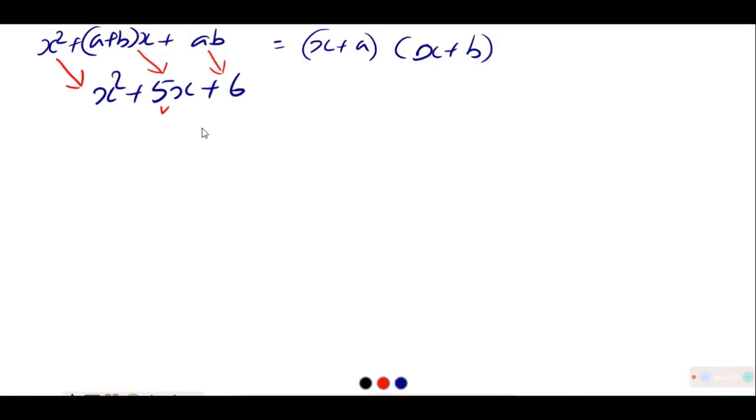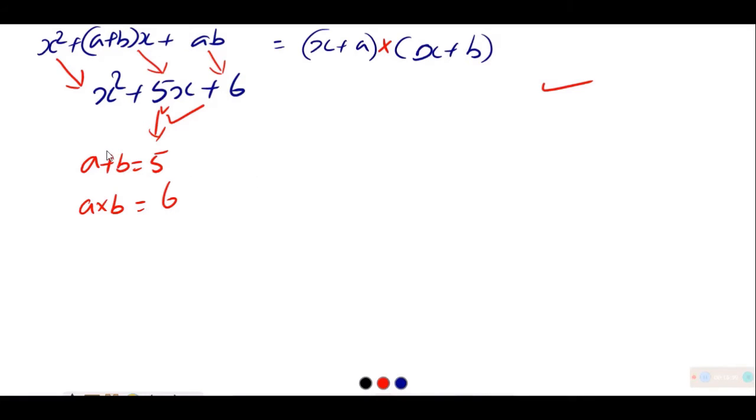If we think in that angle, can we write this expression in this format? And if it is in this format, we know that it is in product form. So we need to know a and b here. In the place of a plus b, it is 5. In the place of a into b, that is ab, it is 6.